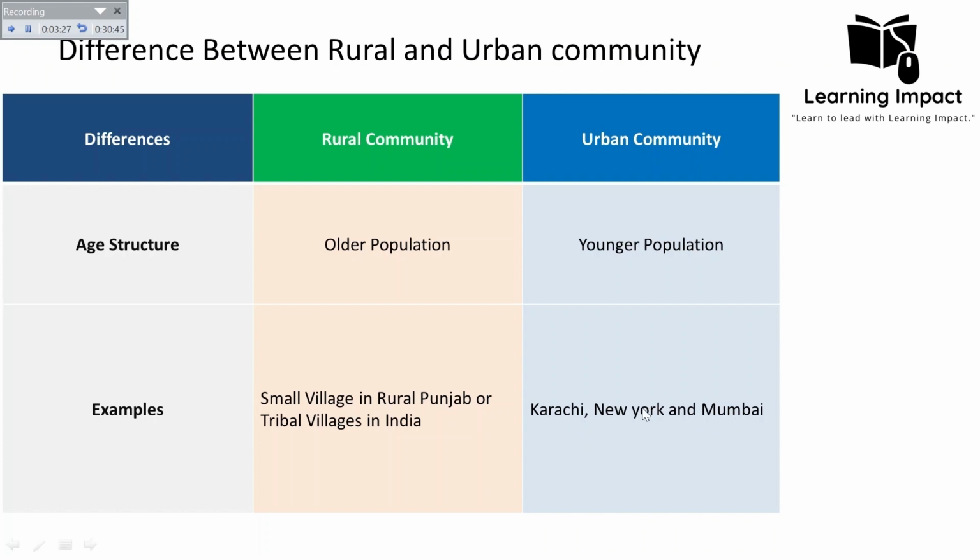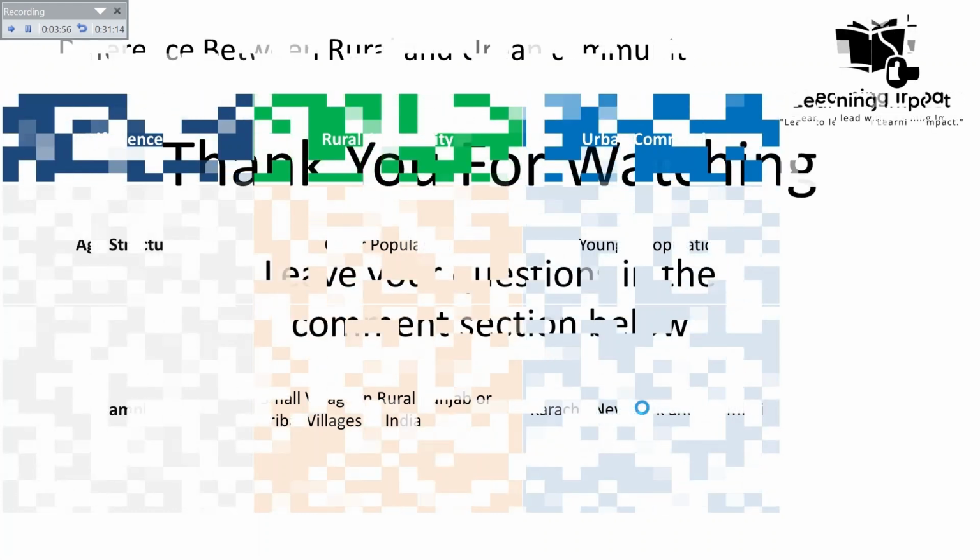So the people of your country who are living in rural villages and who have all these characteristics which we have just discussed, that they have less social mobility, they have an older population, and they have informal social interaction, will be termed as the rural community. But on the other hand, the people who are living in big cities, metropolis areas where there are more opportunities, and who are associated with a service-based economy, will be termed as the urban community. So this was all about the differences between the rural and the urban community.